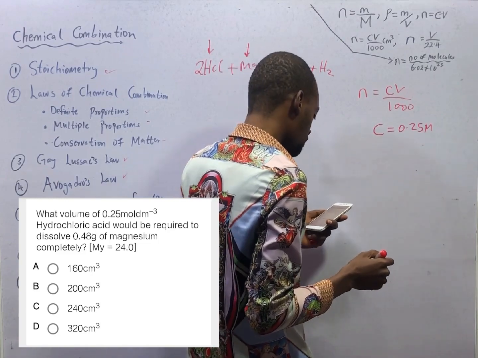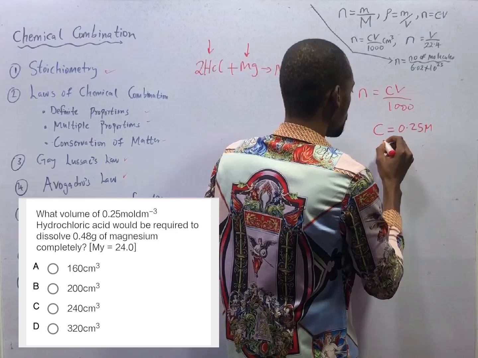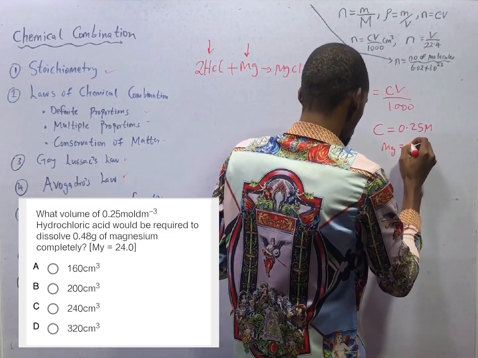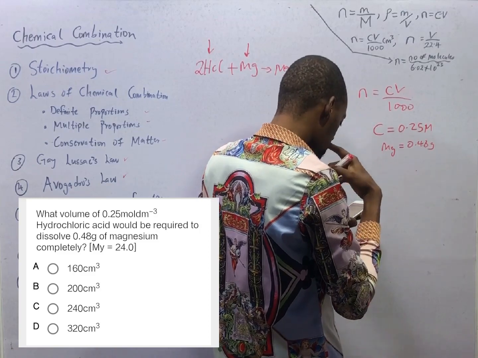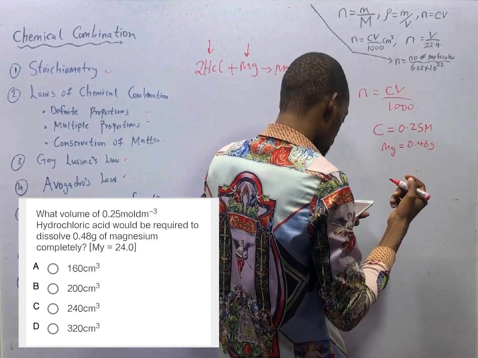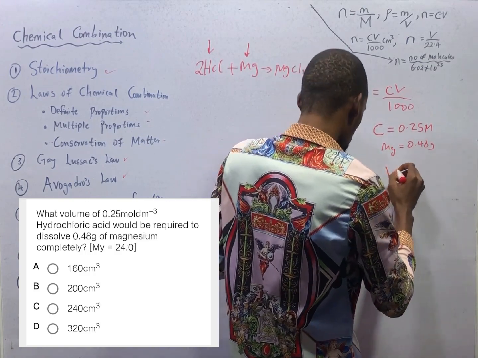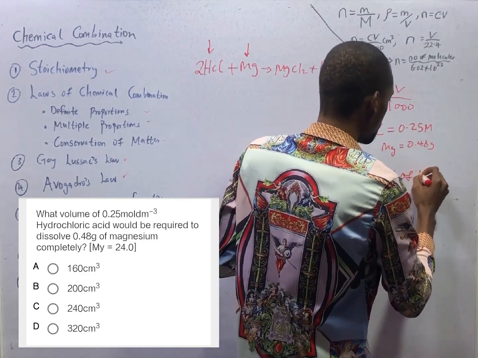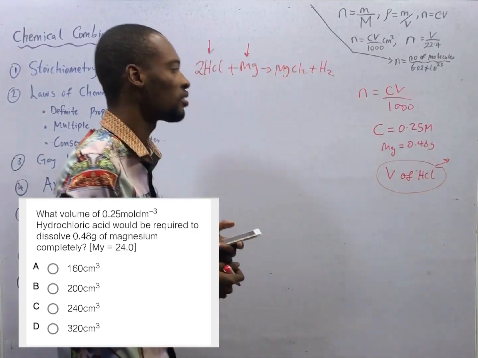And we are given the mass of magnesium. Magnesium is 0.48 grams. What else? That is it. We need what? The volume of HCl. What we need is the volume of HCl.